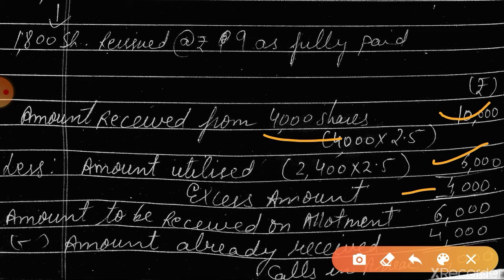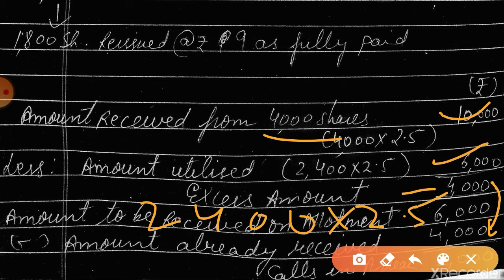Then the amount to be received from such shares: how many shares are there? 2400. And the amount to be received from such shares on allotment is 2.5, that means 6000 should have been received, isn't it? But this 4000 was excess paid, so why will he pay 4000? He will pay the remaining 2000, isn't it?